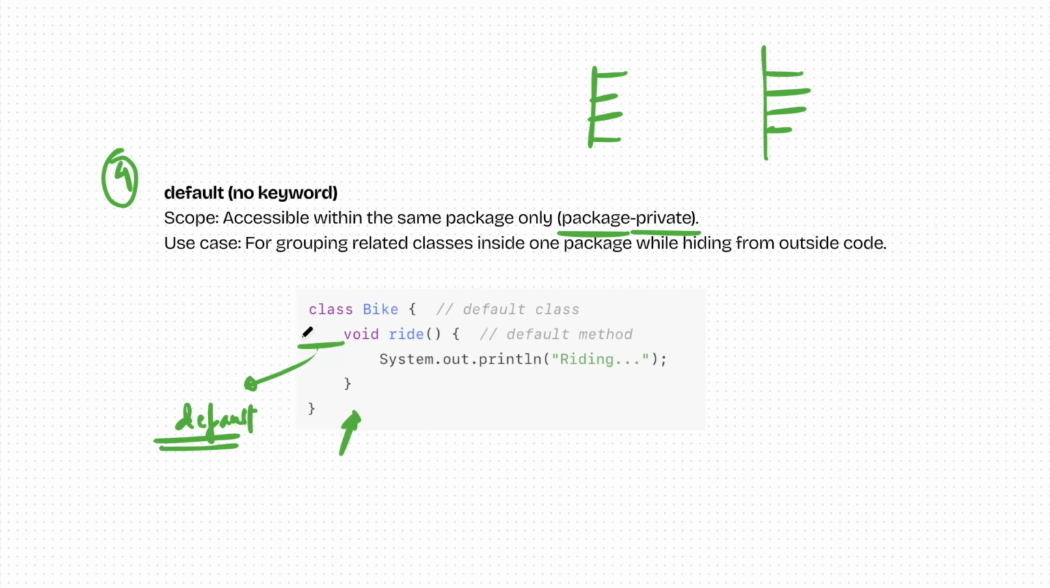So it's a very important use case that you need to learn, and it can also impress the interviewer if you make it very clear that you understand the difference between private, public, protected and default. All right, what is the use case? It is used for grouping related classes inside one package while hiding them from outside code.